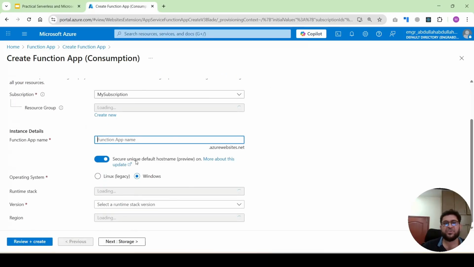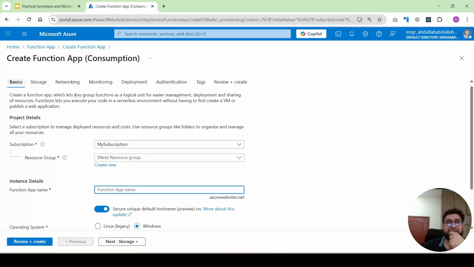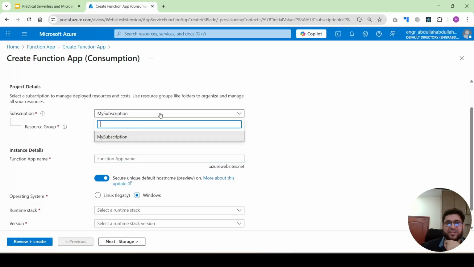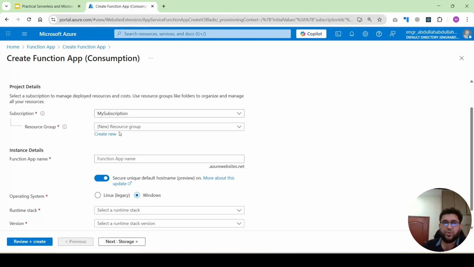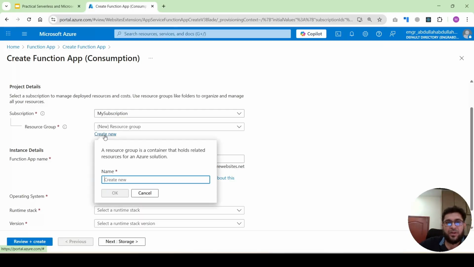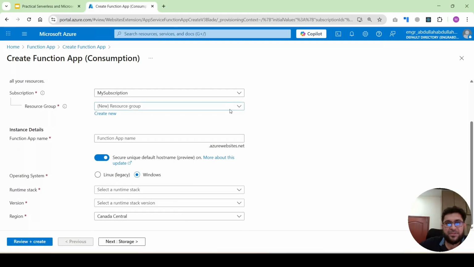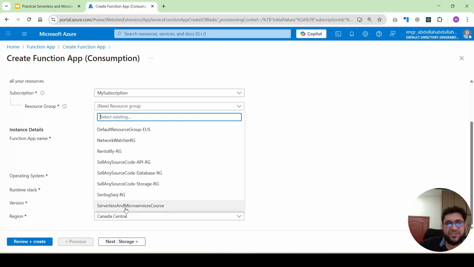In the basic settings, you will select the subscription. You can create any subscription. Currently I have one subscription, and then you will create a resource group. Resource group is important. For example, for this course, I created one resource group. You can see here, serverless and microservice course. So each and everything we will keep in this resource group.